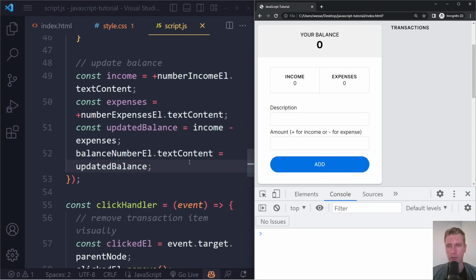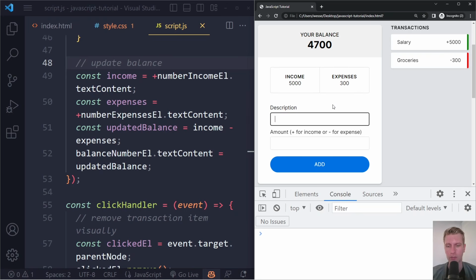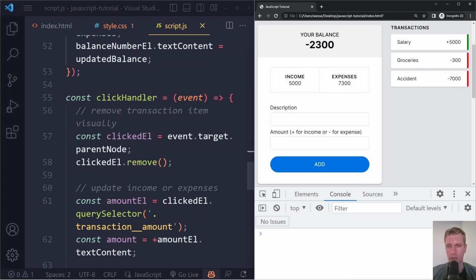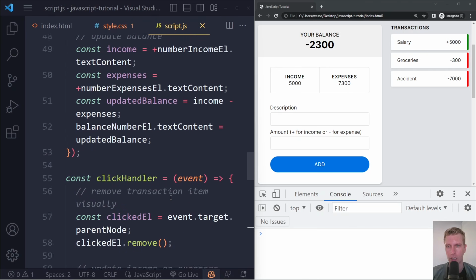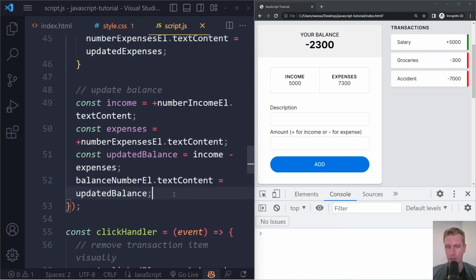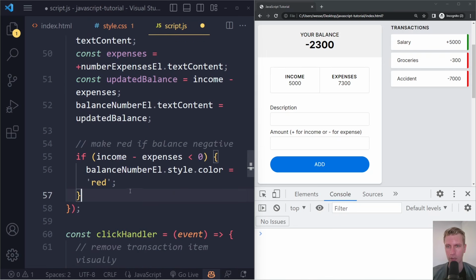Now, one thing we may also want to do is after we update the balance here, we may also want to check if it's a negative number, because maybe we have some major accident and it cost us, let's say, 7,000. Right now it's a negative number. It would be nice to sort of see that in red. And we actually already did that before. So here if we go to the other one, make red if balance is negative, we can just copy this. And here after updating the balance, we can paste this.